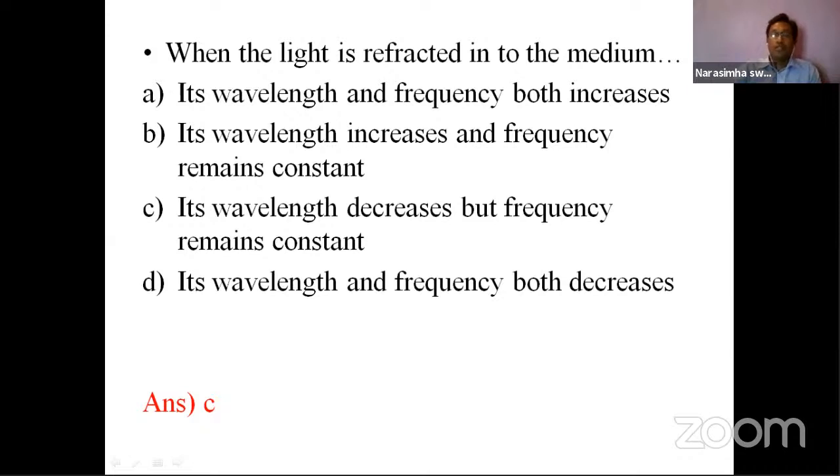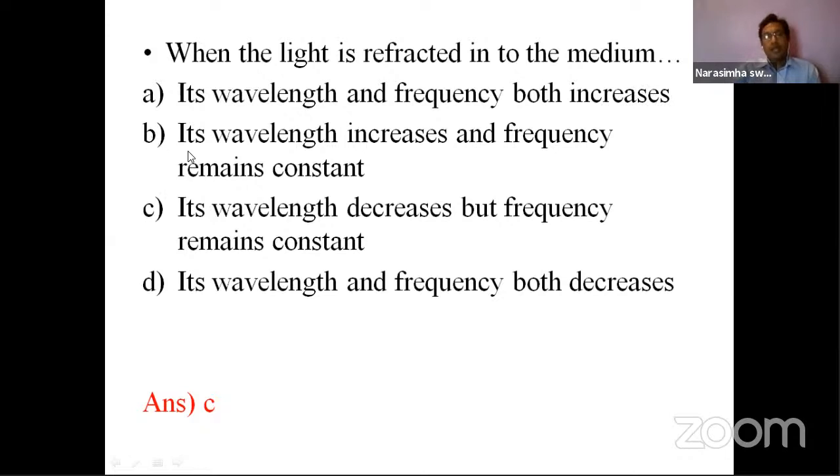The light needs to move in the medium by making a number of collisions with the material particles, so its velocity decreases. With the relation V is equal to n lambda, if the velocity is decreased, both the frequency and the wavelength would decrease. But the first option says increase, so it is not possible.